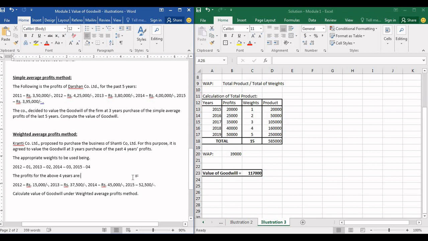I hope you guys solve these 2 problems at your home. Thank you guys. Thank you so much.